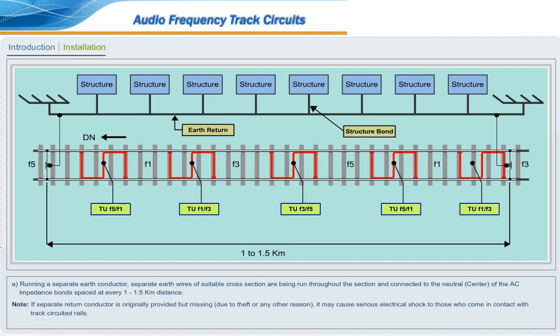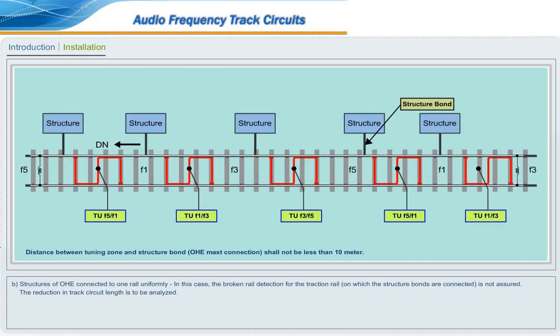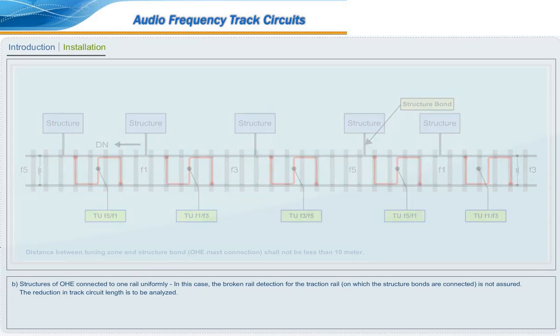Note: if a separate return conductor is originally provided but missing due to theft or any other reason, it may cause serious electrical shock to those who come in contact with track-circuited rails. Structures of OHE connected to one rail uniformly. In this case, the broken rail detection for the traction rail on which the structure bonds are connected is not assured. The reduction in track circuit length is to be analyzed.